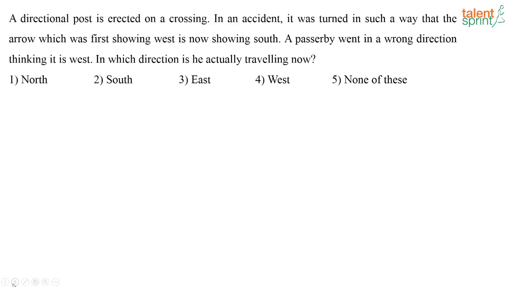Next one. A directional post is erected on a crossing. In an accident, it was turned in such a way that the arrow which was first showing west is now showing south. A passer-by went in a wrong direction thinking it is west. In which direction is he traveling now? So what is given here? Again a very, very easy question. See, now we have north, south, east and west.